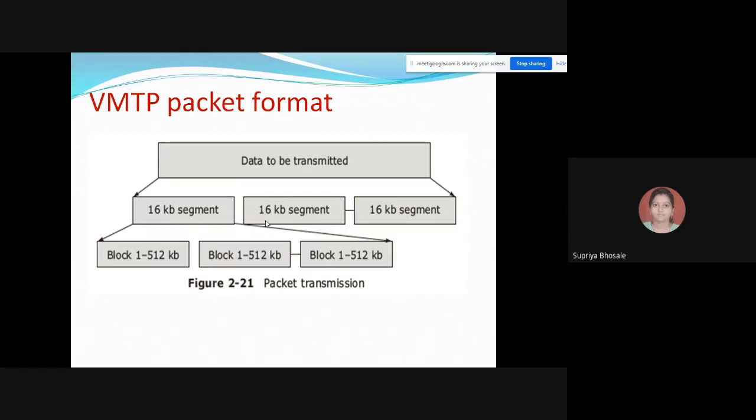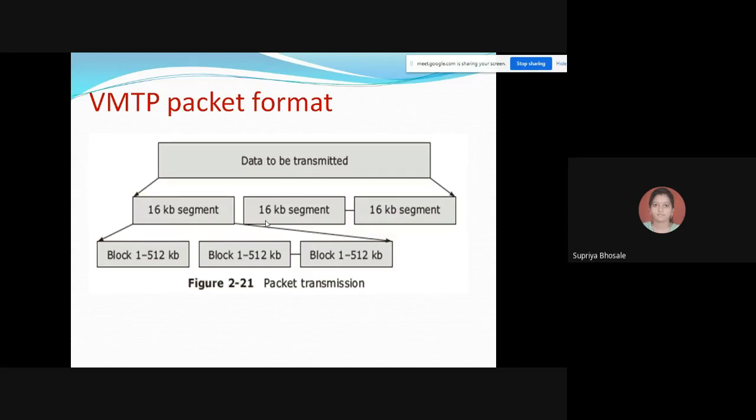So in addition to these features, VMTP provides a rich collection of optional facilities that expand its functionality and efficiency in various situations. One such facility that is particularly useful for real-time communication is conditional message delivery.